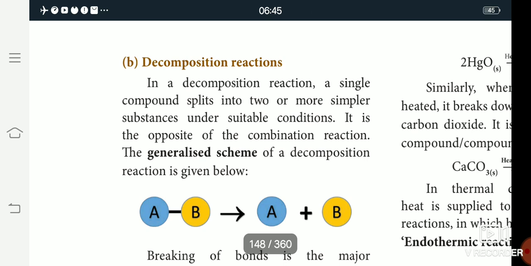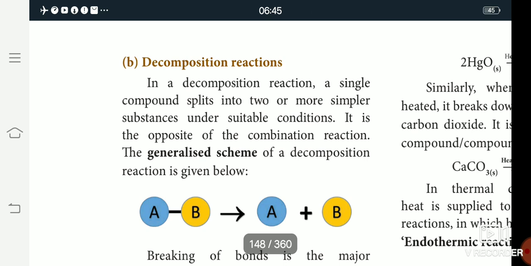Most decomposition reactions require an input of energy, in the form of heat, light or electricity. So this is the decomposition reaction.